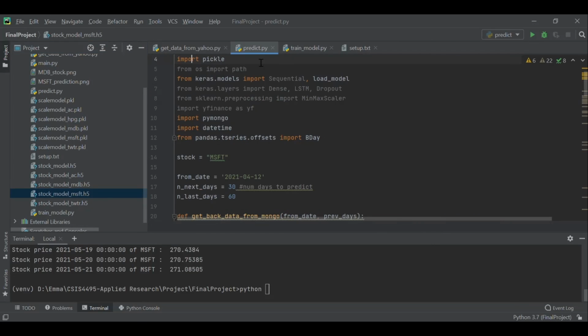For the last step, we're going to run the file predict.py. If we want to predict from, for example, the 12th of April, which means next Monday, for 30 days after that, we can modify those here. In the prediction model, we use 60 days before the from date. We define that here and predict the price for the next 30 days, and it will update in another database on MongoDB.